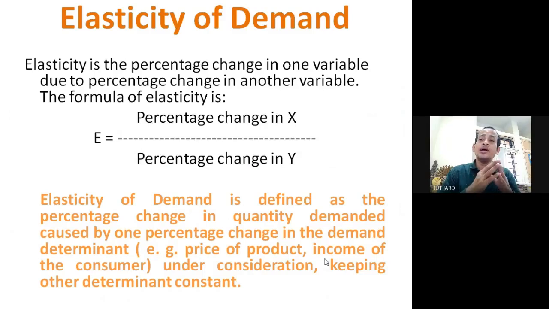That we'll discuss more elaborately in the types of elasticity of demand. And here we need to assume other determinants as constant.